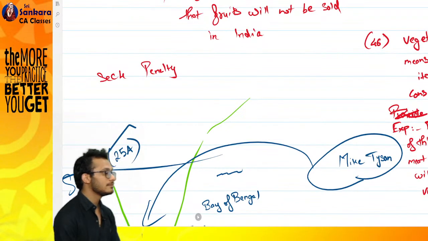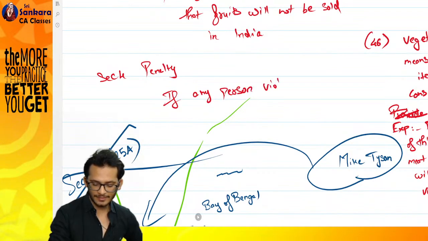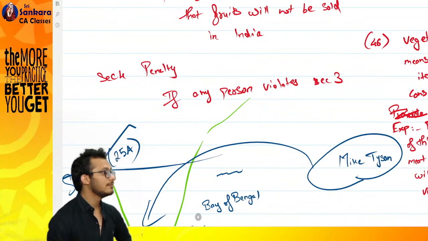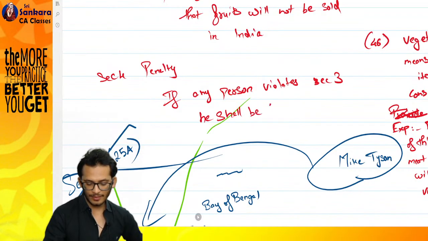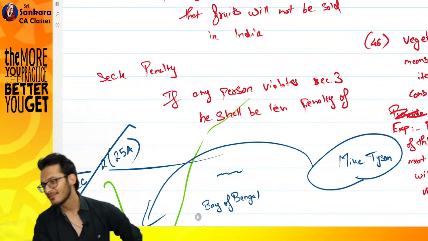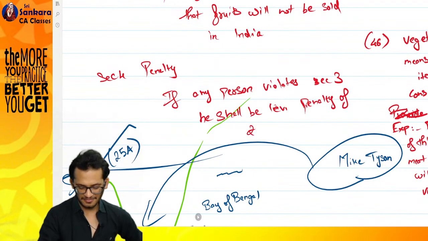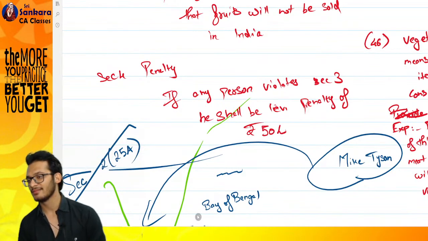Here I will say: if any person violates section number 3, he shall be levied a penalty of how much money? 3 lakhs per transaction or per year?